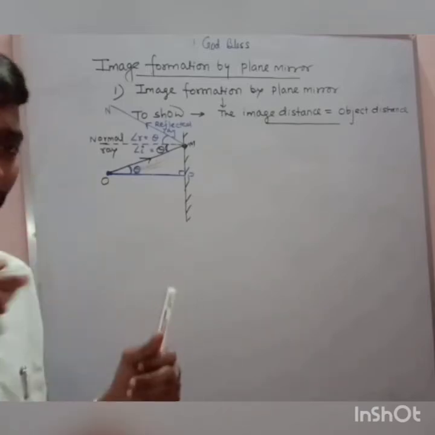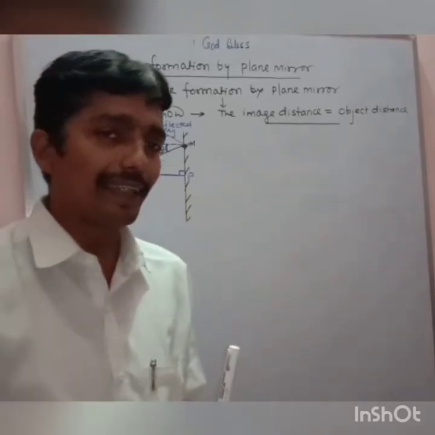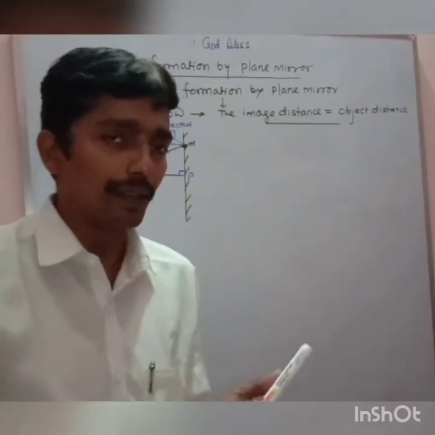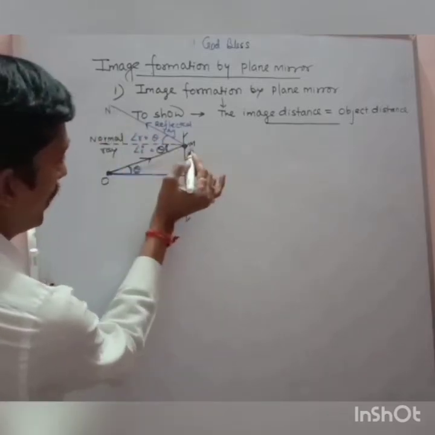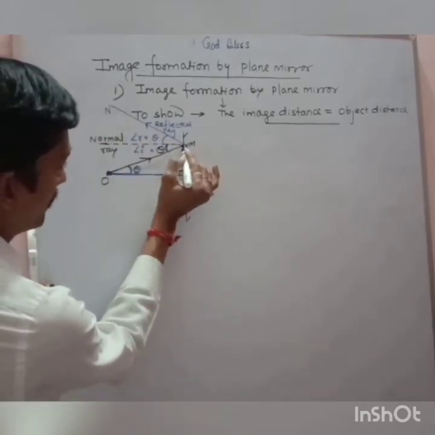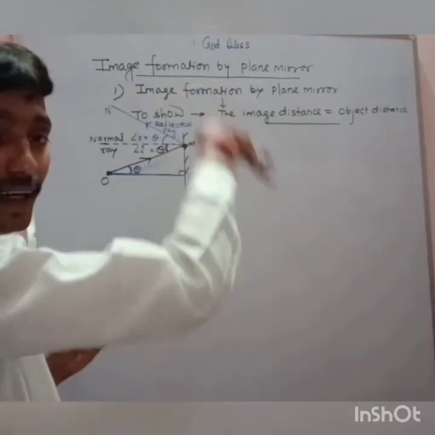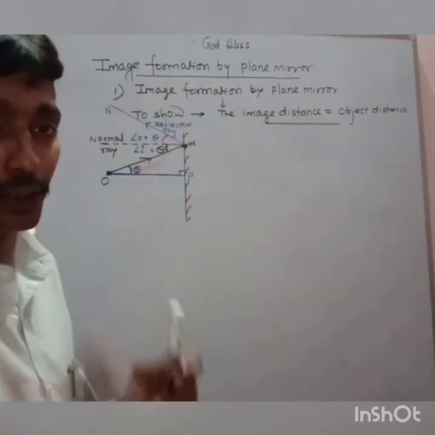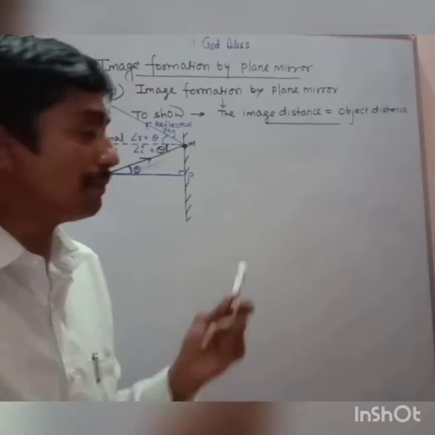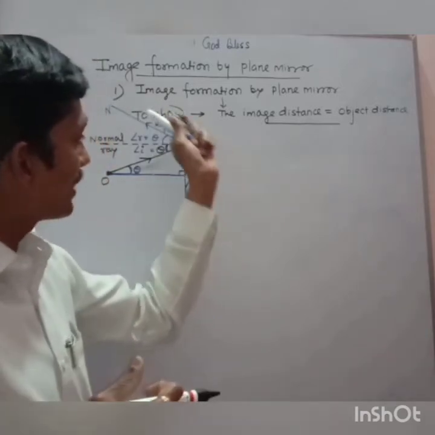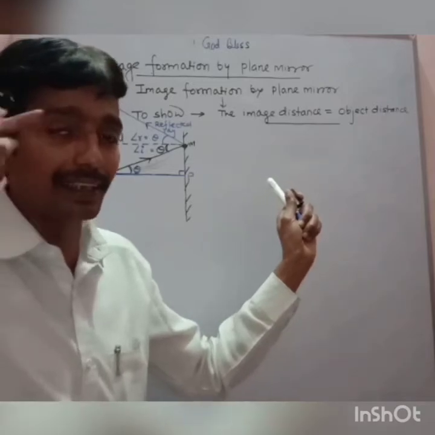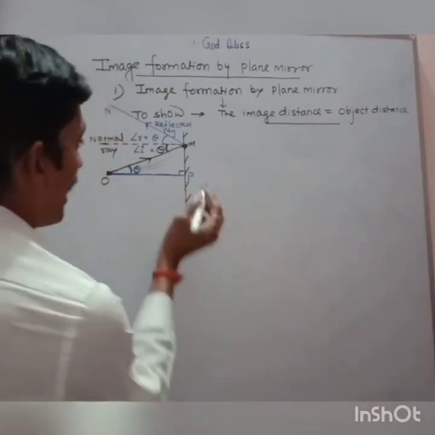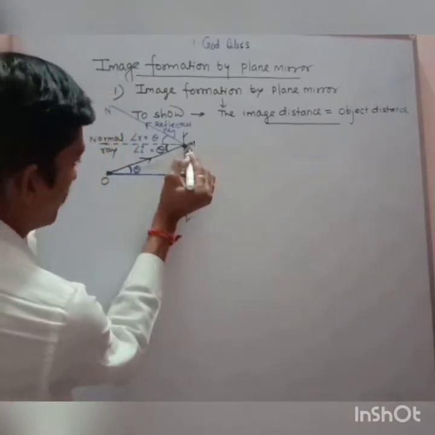Similarly, now here only I can prove where the image will be. This line MN will be extended further inside the mirror to get the image. You know from my previous diagram that the reflected ray will be extended in our imagination inside the mirror. So I will do that.